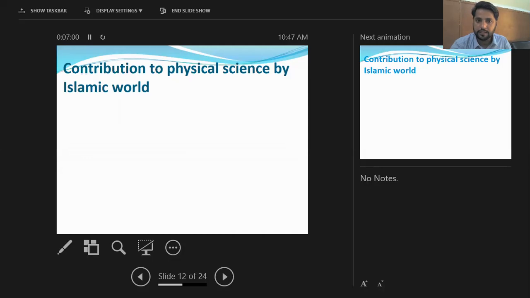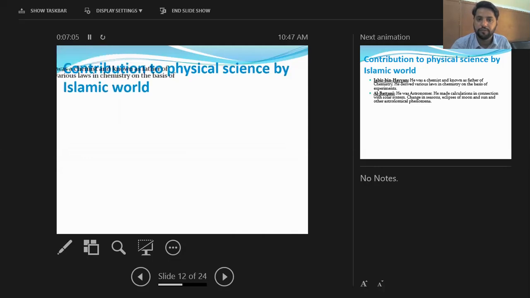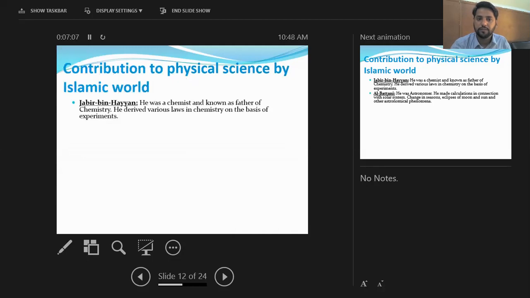Here are the scientists who have contributed from the Islamic world. Number first is Jabir bin Hayyan. Jabir bin Hayyan was a chemist. He is known as the father of chemistry. He derived various laws in chemistry on the basis of experiment.